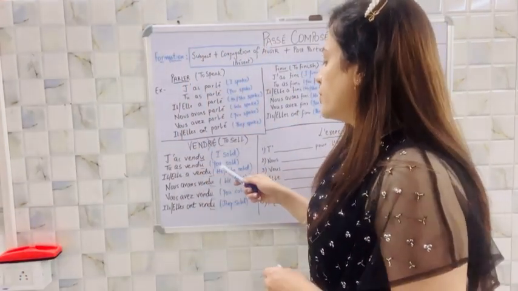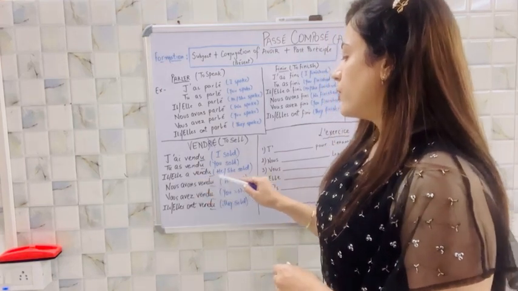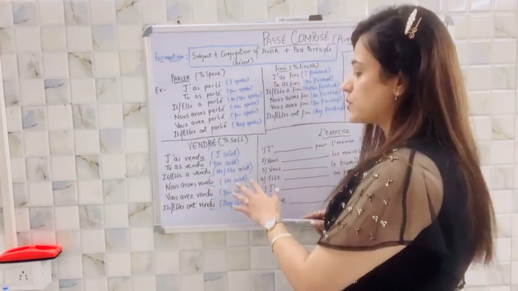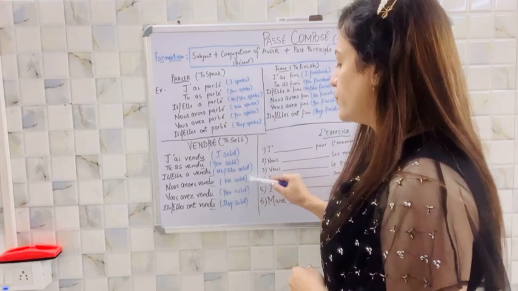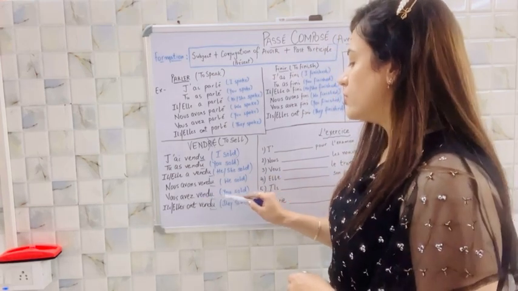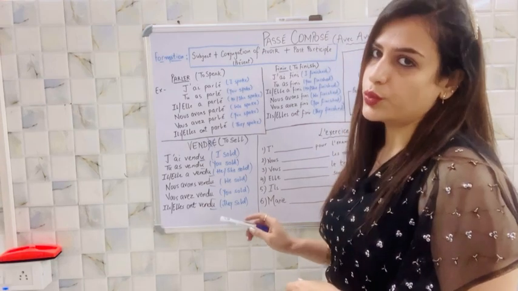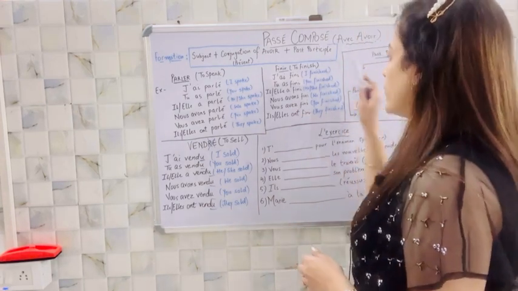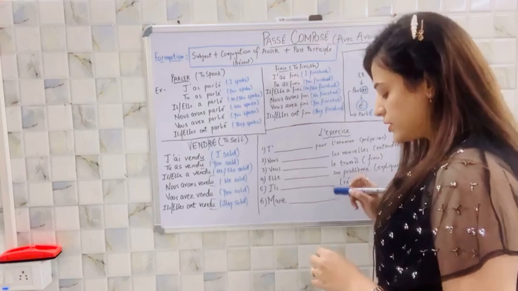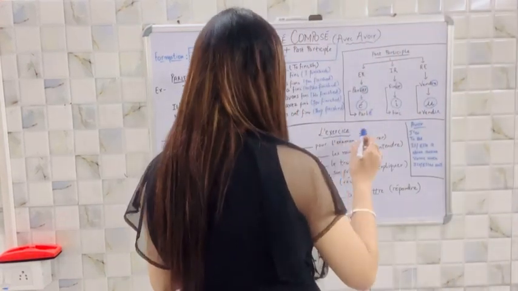Tu as vendu, you sold. Il, elle a vendu, he or she sold. Nous avons vendu, we sold. Vous avez vendu, you sold. Ils, elles ont vendu, they sold. So, that's how we form it, and for practice let's do an exercise over here.